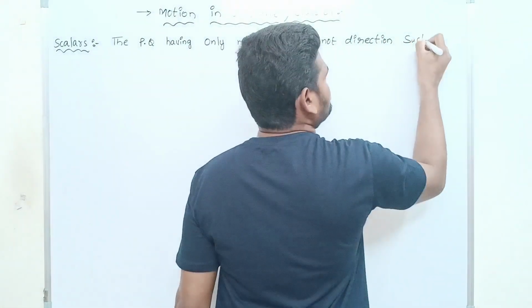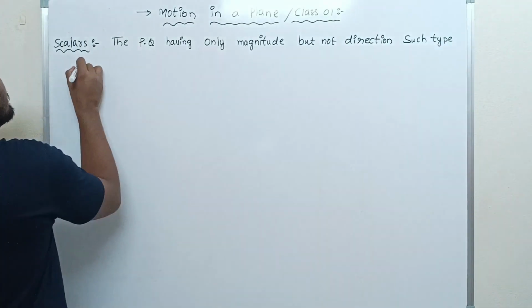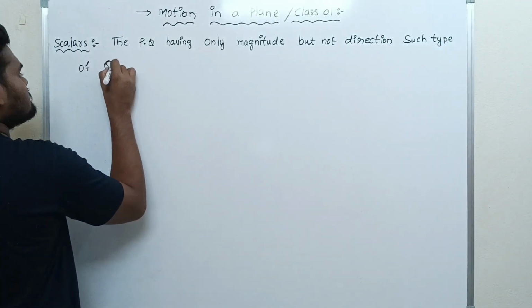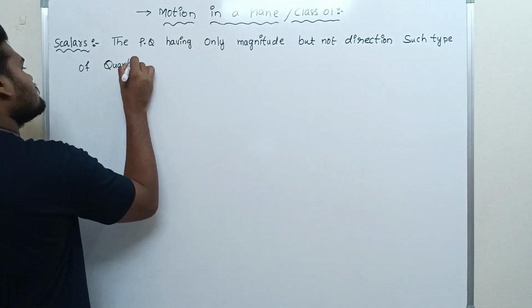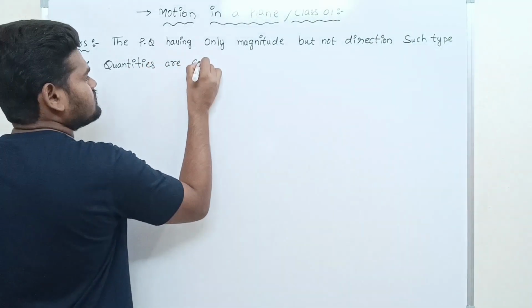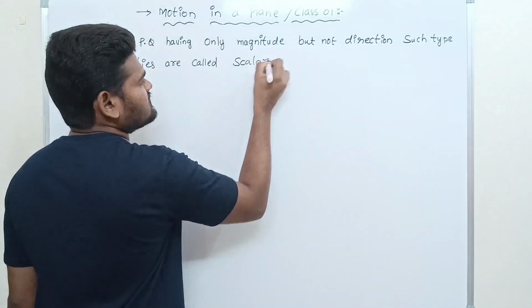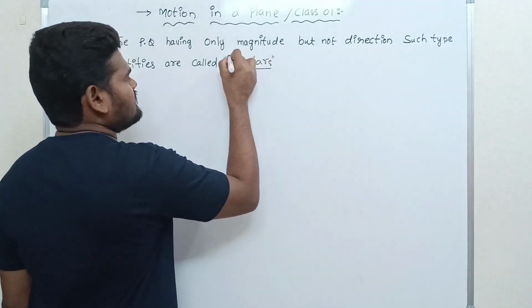Such types of quantities are called what? Scalars. Okay, right.